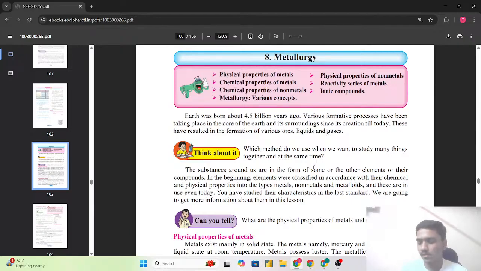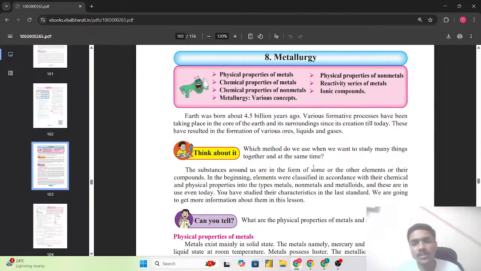So, as it is given here that the Earth was born about 4.5 billion years ago, and after that there were many such processes which have taken place in the core of the Earth, that is the cooling, then raining and all, due to which there has been the formation of this beautiful Earth and the surrounding which we are now seeing today. These have resulted in the formation of the various ores, liquids, and the gases.